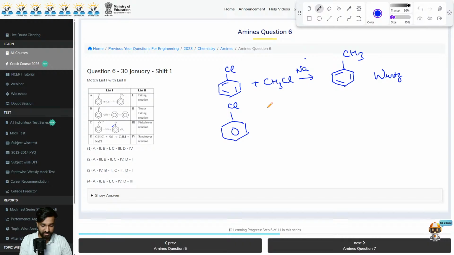Can anyone tell me in which one you will get the same two molecules getting coupled together and which one will get the different molecule? So in Wurtz-Fittig reaction, you have alkyl and aryl. As I said earlier, it is Wurtz-Fittig reaction. Whereas in the second case, we will have Fittig reaction.